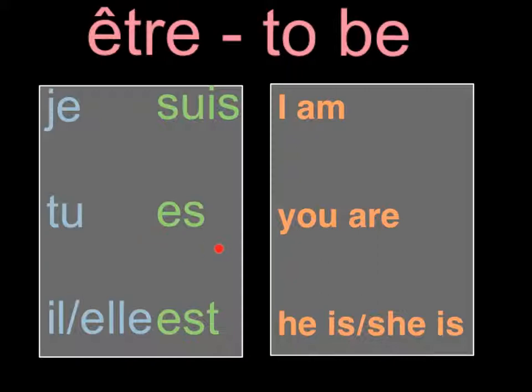Tu es, we know that tu means you, tu es means you are. And then il est and elle est, you've already learned. Il est means he is, and elle est means she is. So all of these words right here in green come from this verb infinitive, être, that means to be. And it gets conjugated with each subject pronoun.